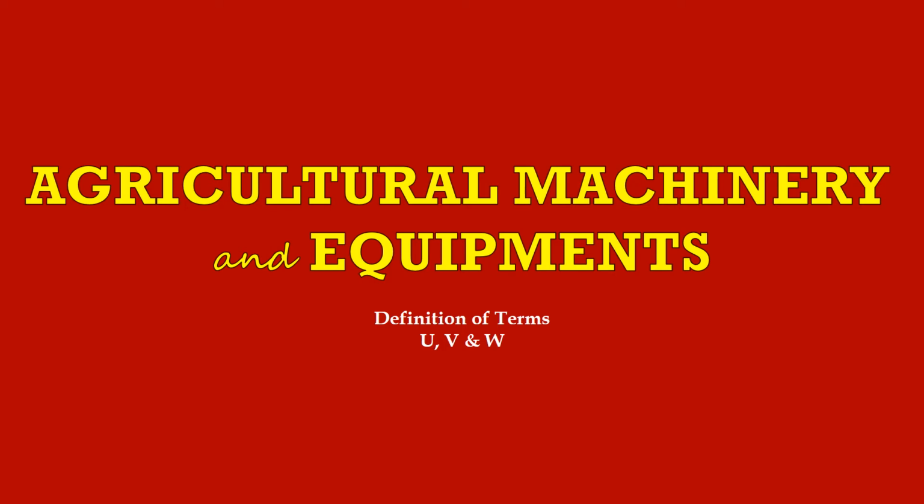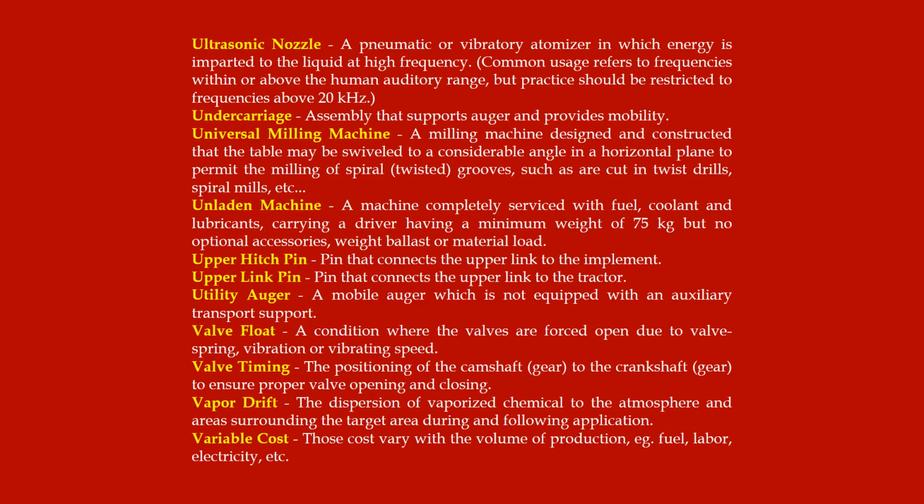This is agricultural machinery and equipments. Definition of terms: UVW. Ultrasonic nozzle, a pneumatic or vibratory atomizer in which energy is imparted to the liquid at high frequency. Common usage refers to frequencies within or above the human auditory range, but practice should be restricted to frequencies above 20 kHz. Undercarriage, assembly that supports auger and provides mobility.